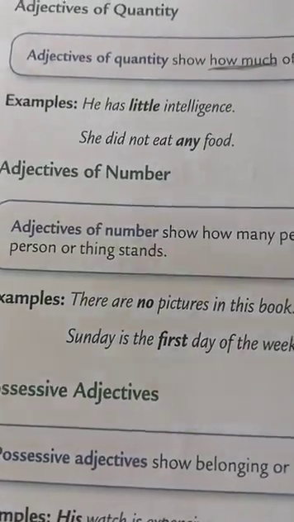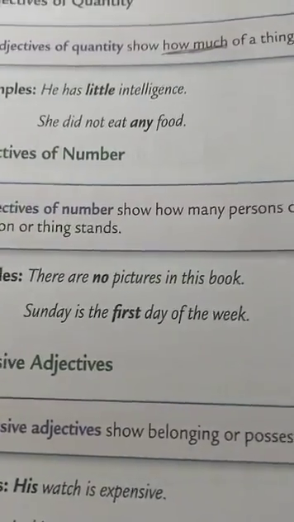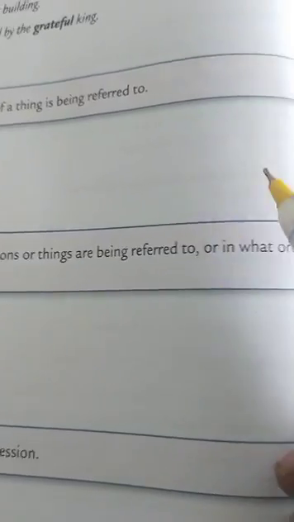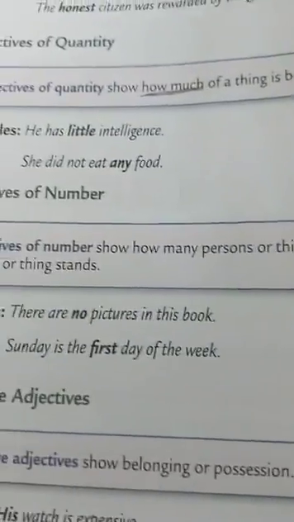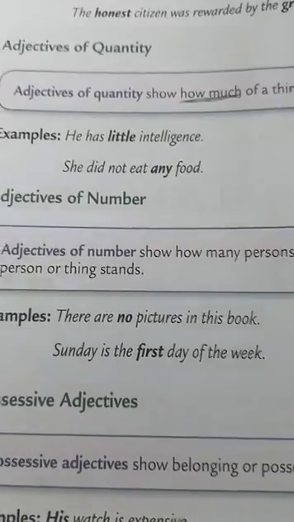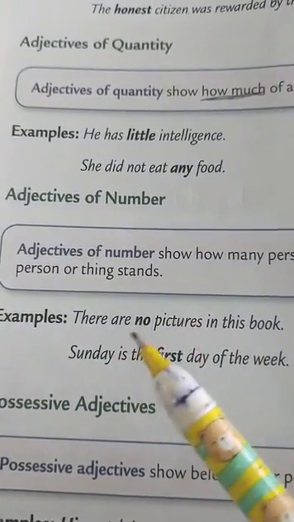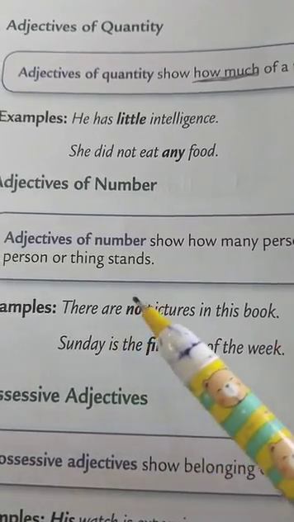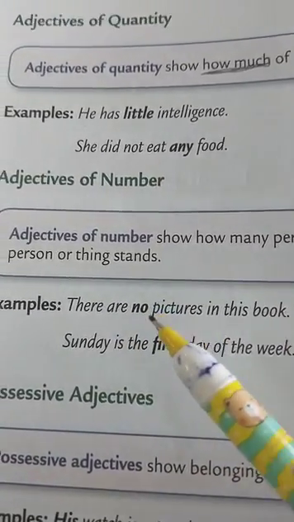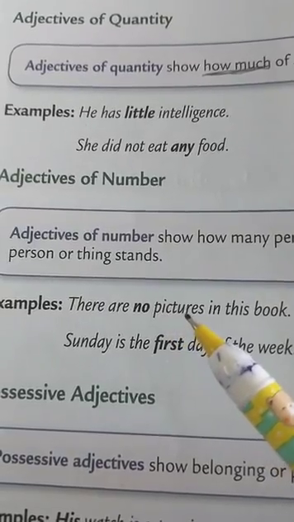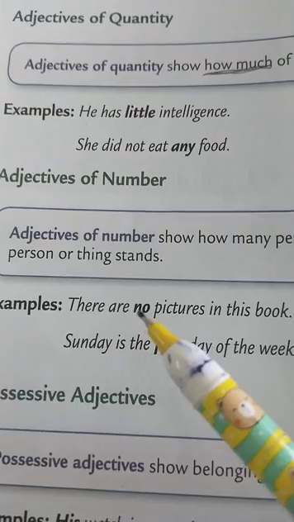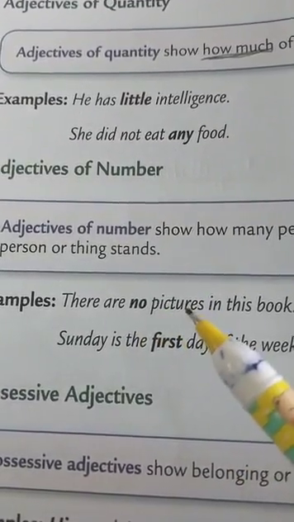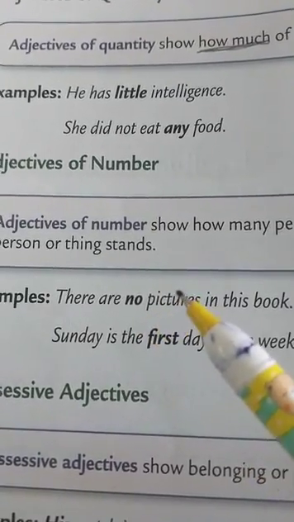Next we have adjectives of number. Adjectives of number, children, show how many persons or things are being referred to, or in what order a thing or a person stands. Let us understand this with a few examples. There are no pictures in this book. Now here the word no is showing the number of the noun, that is pictures. So it is an adjective of number.